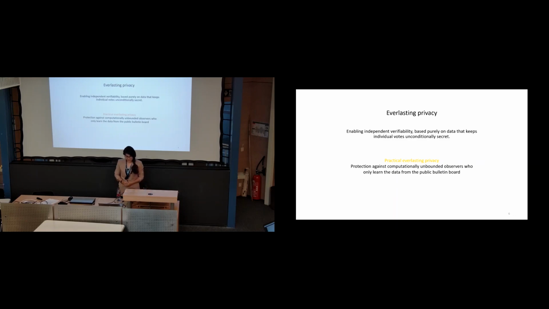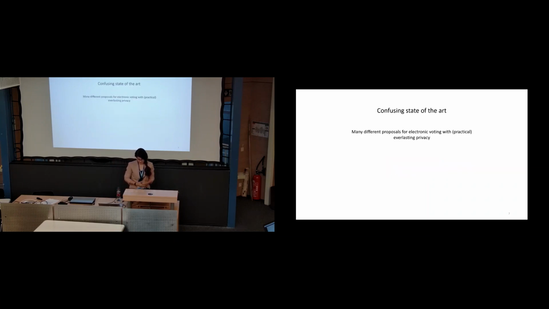And everlasting privacy has been studied extensively in the literature, but the state of the art is very confusing. There are three different features that are confusing. The first one is security properties. Some of the works only aim for basic security, which is verifiability and privacy.